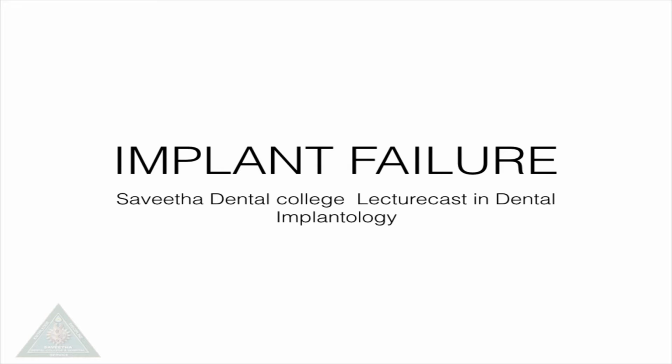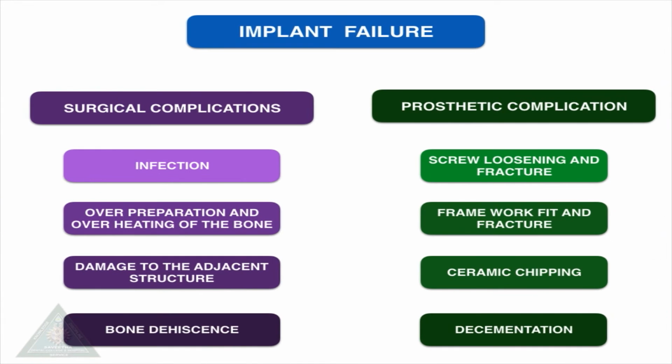Today our class is about implant failure. Implant failure can occur in two stages: one is the surgical complication, the other is the prosthetic complication. In surgical complication we have infection, over-preparation and overheating of the bone, damage to the adjacent structure and bone dehiscence.